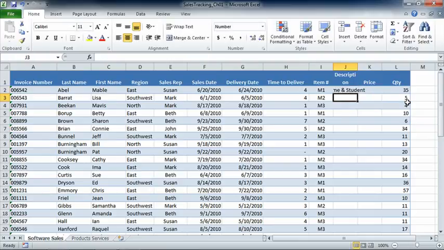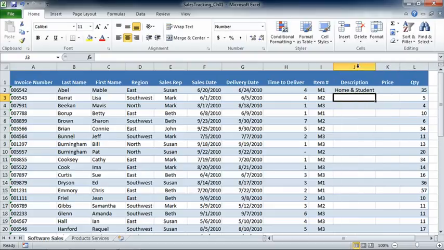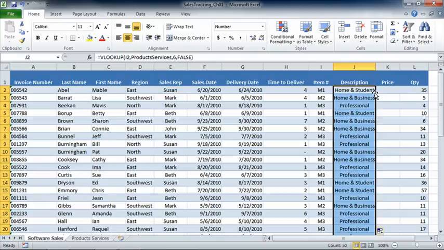Now it's a little difficult to see because our column isn't sized appropriately, so let's just go ahead and take a second to resize it. And there we go. We can see that M1 actually refers to the home and student software. We, of course, could go ahead and click on that, double-click the fill handle, and now we can see the type of software or the description for each and every one of these items.